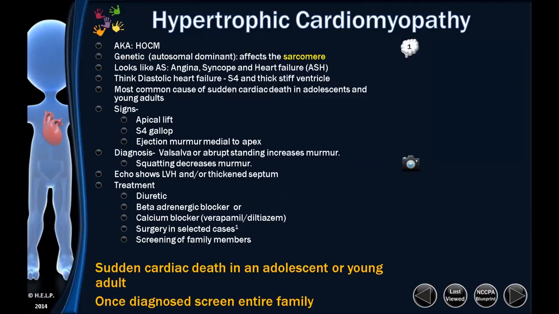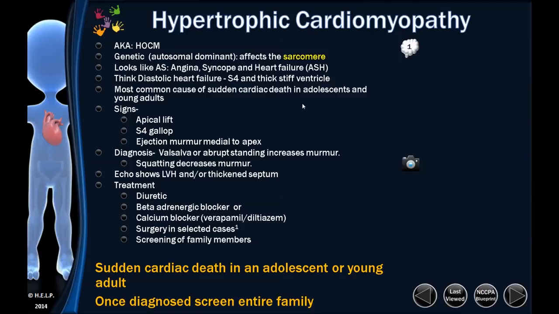So the best example would be a young kid. He comes in, he has a hypertrophic cardiomyopathy. He's 15 years old and he has a little brother. So anybody who has hypertrophic cardiomyopathy, you must screen the family, any first relatives, to see if they have it as well. So he happens to have a little brother, so now we're going to screen him with ultrasound and examination every year until we see when he has the hypertrophic cardiomyopathy. So he had it at 15, his little brother at 13, we check him, nothing.